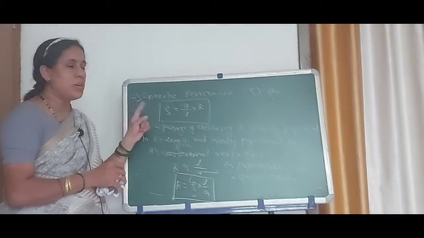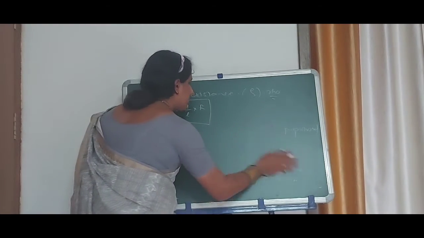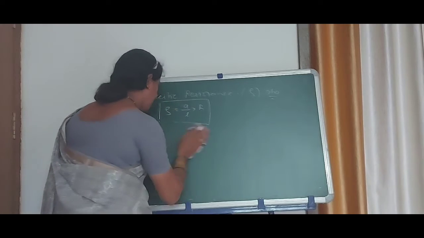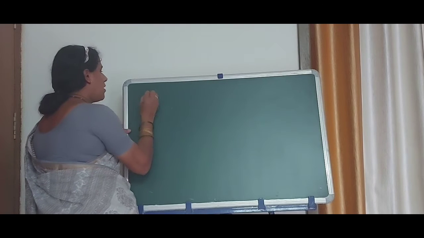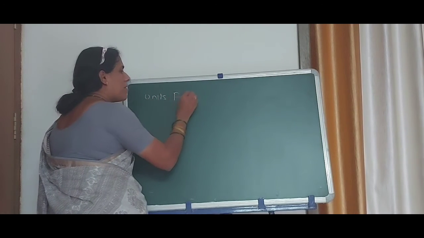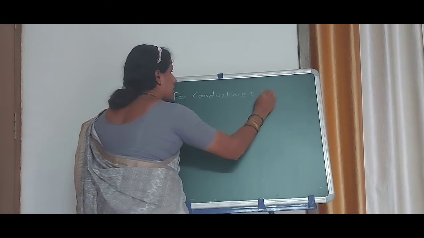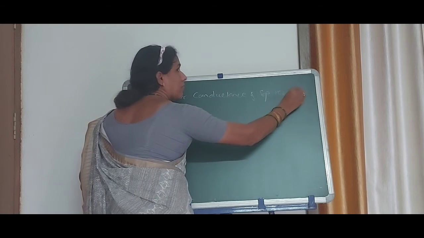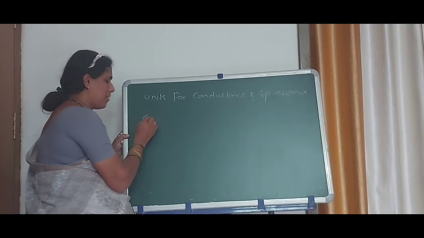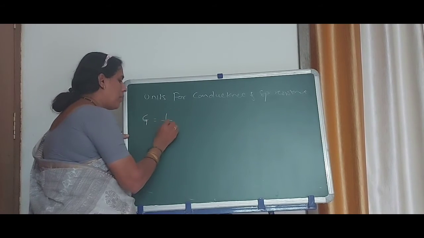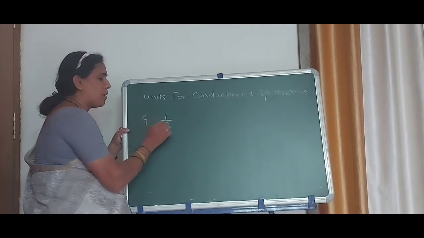Now we come to the units for these two quantities: units for conductance and specific resistance. For conductance, denoted by the letter G, is equal to 1 upon R. Already we know this relation.